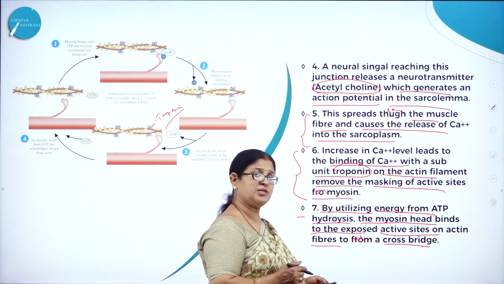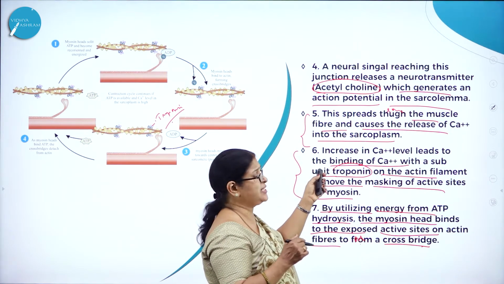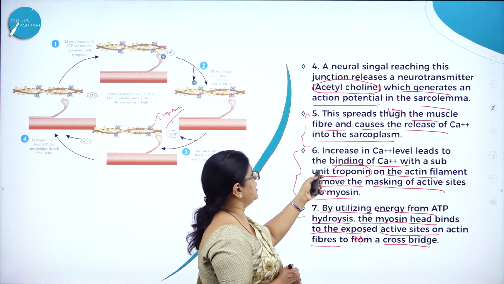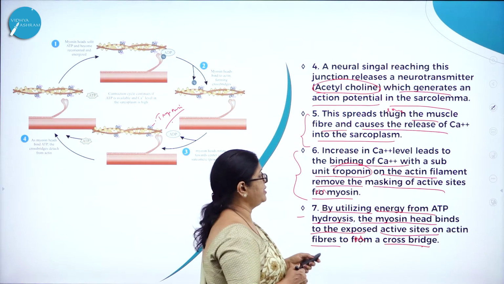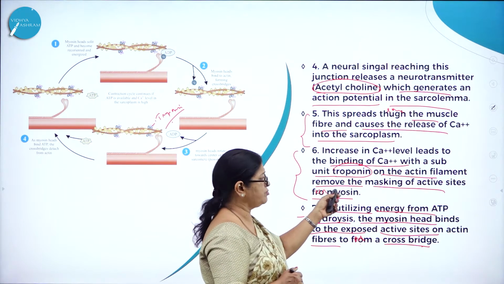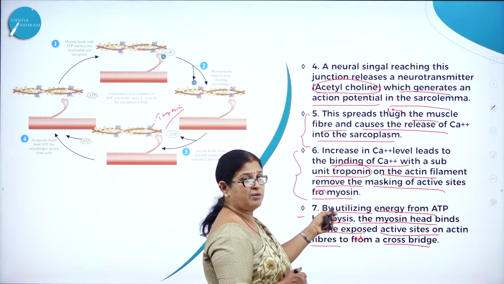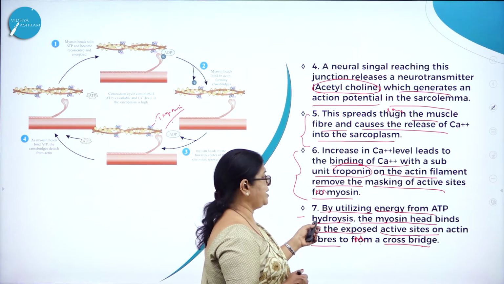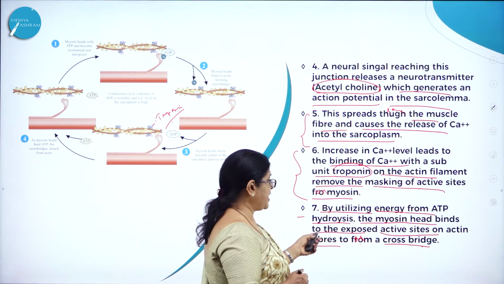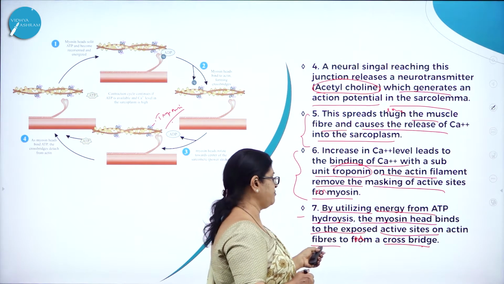The cytoplasm of muscle is called sarcoplasm. This increase in calcium level leads to the binding of calcium with a subunit called troponin on the actin filament, which removes the masking of active sites for myosin. By utilizing energy from ATP hydrolysis, the myosin head binds to the exposed active sites on actin fibers